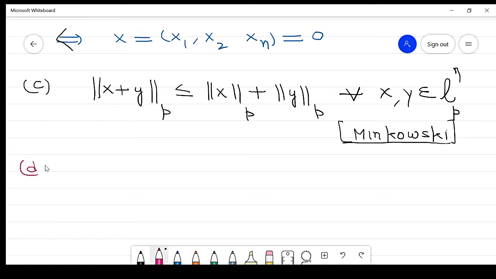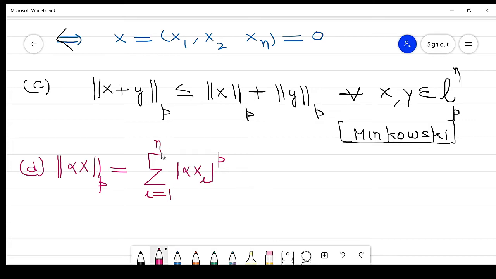Now property number 4, D: the norm of the absolute value of alpha, where alpha is some scalar, times x. Clear? The norm of this is equal to the summation of |alpha xi| raised to power p, where i is running from 1 to n, and the entire term is raised to power 1 by p. Now from this we take alpha outside.